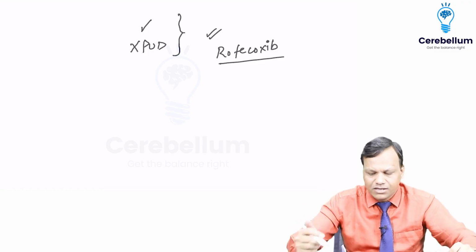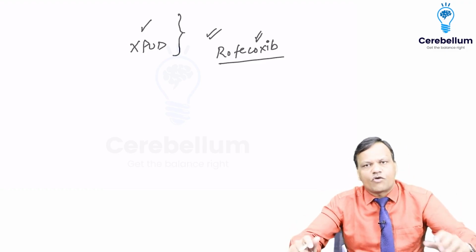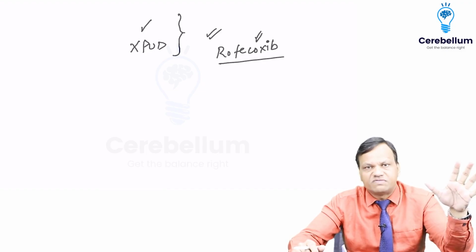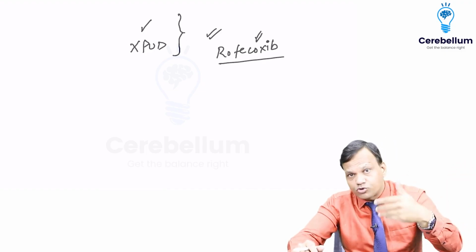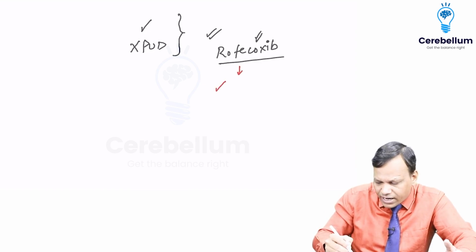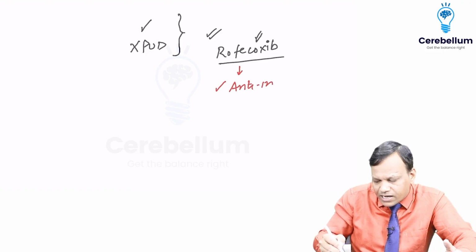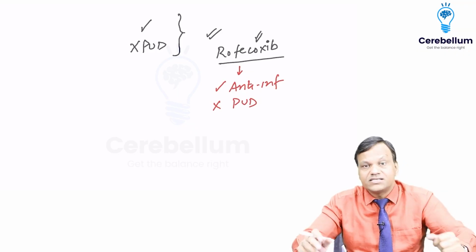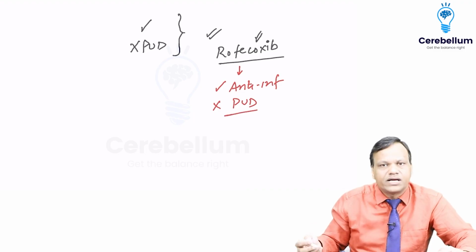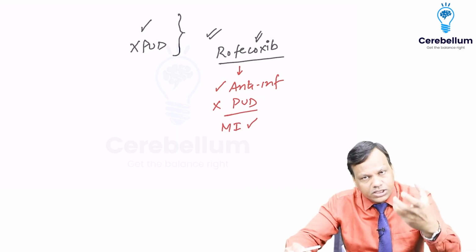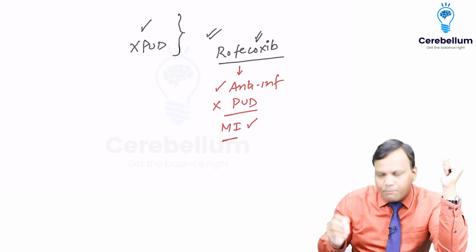Rofecoxib is the main drug. So within 2-3 years, rofecoxib was given to billions of people. Okay? Billions of people received this drug. And when we did the post-marketing studies, those studies also confirmed that it is a good anti-inflammatory drug and it does not cause peptic ulcer. But the phase 4 post-marketing studies revealed that it is not causing peptic ulcer, but it is causing myocardial infarction.